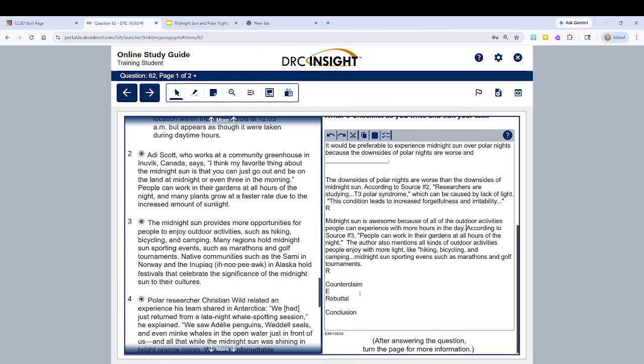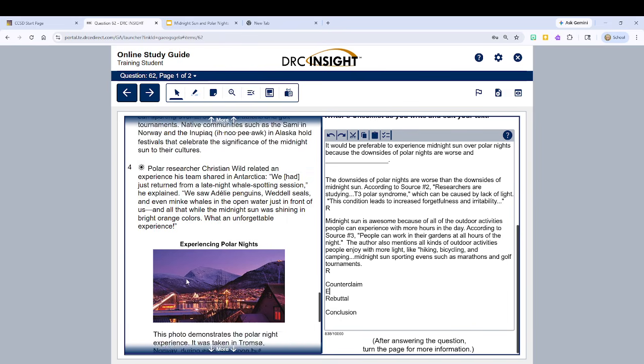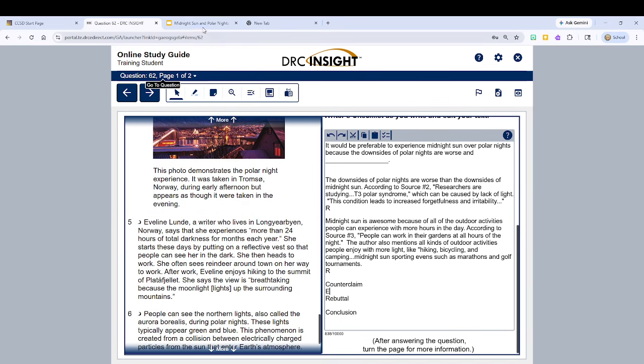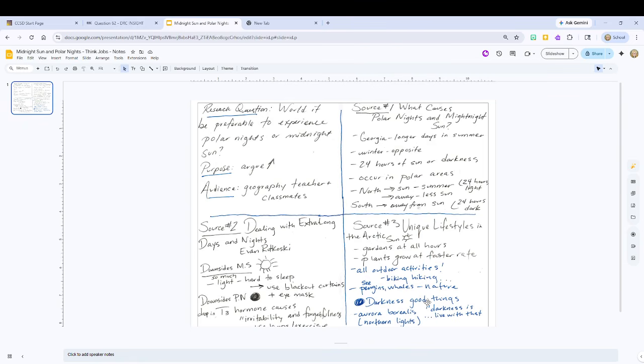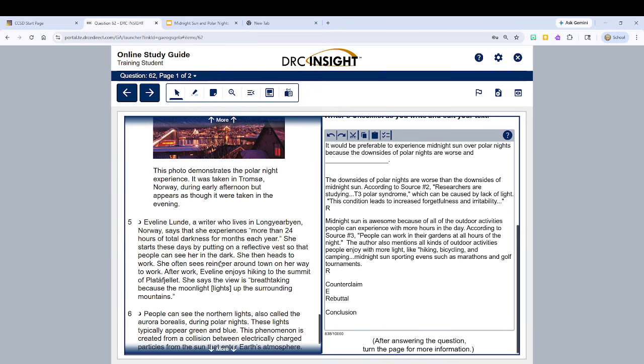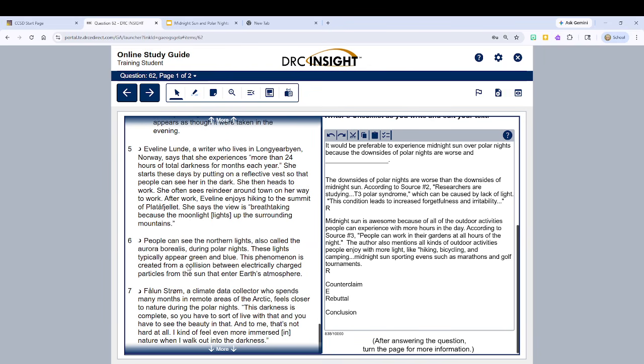Let's come down to what piece of evidence can we acknowledge from the other side? What's great about those polar nights? So we know that in our notes, again, we looked at the northern lights, the aurora borealis. So let's find that piece of the article.